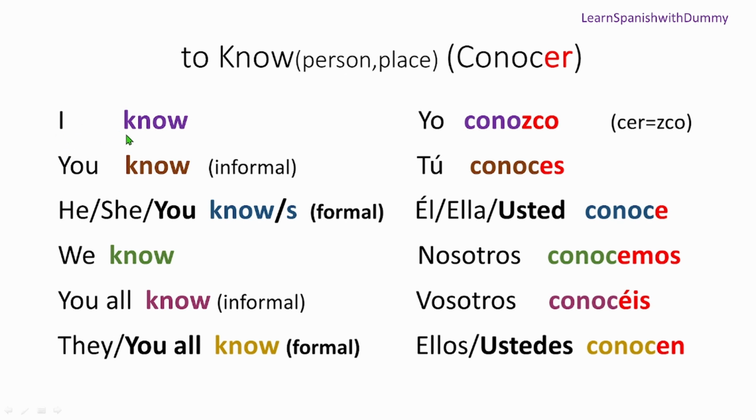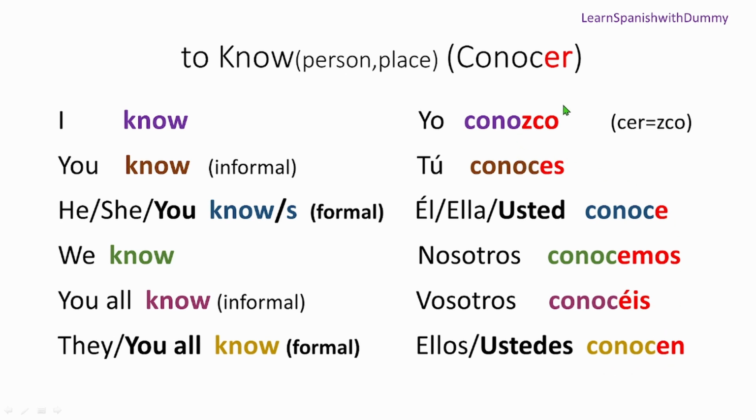So when you say I know, in Spanish you say yo conozco. For the conocer verb, yo conozco. You know, tú conoces. He, she, and you know, we say él, ella, usted conoce. We know, nosotros conocemos. You all know, vosotros conocéis. They and you all know, ellos, ustedes conocen.